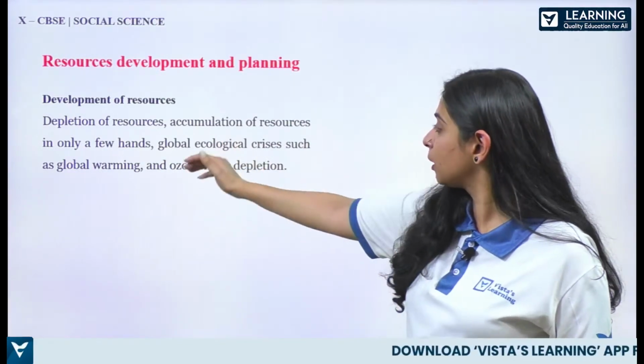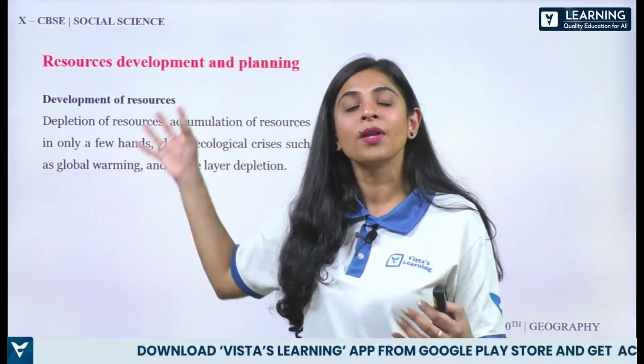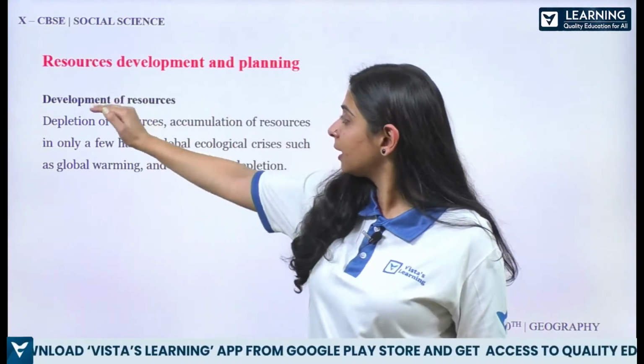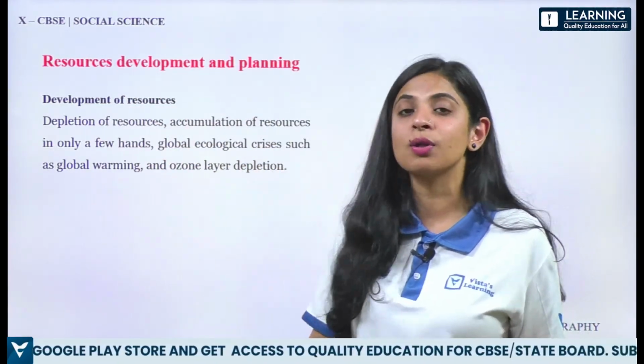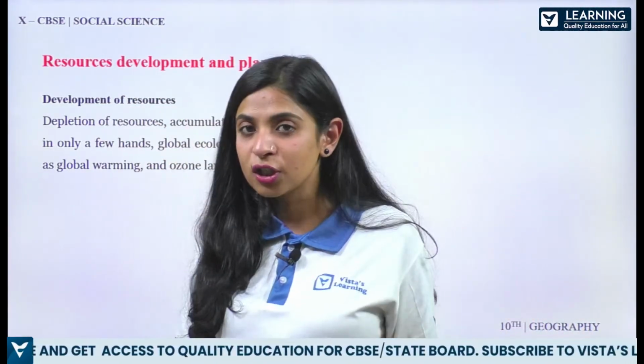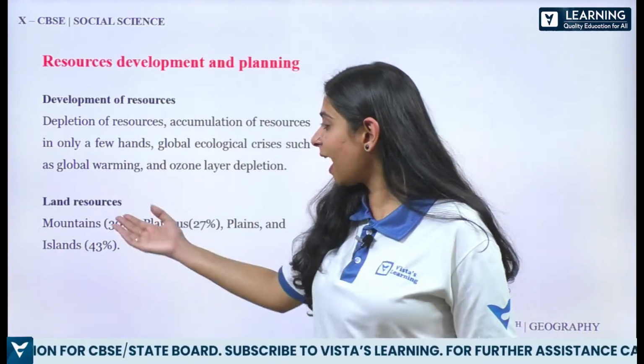Another drawback, then global ecological crisis such as global warming, ozone layer depletion. इन सारी problems की वजह से क्या problem हो रहा है? Resource का depletion. The quality of the resources, इधर it is ending, it is finishing off, और इधर it is decreasing. Then we have land resources.